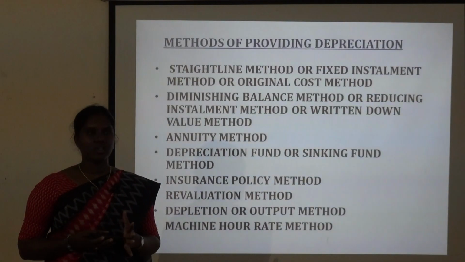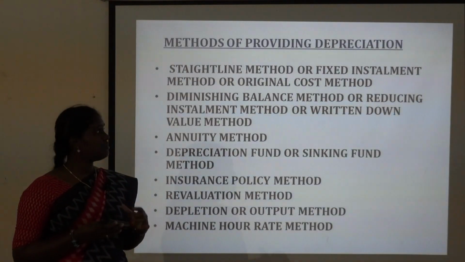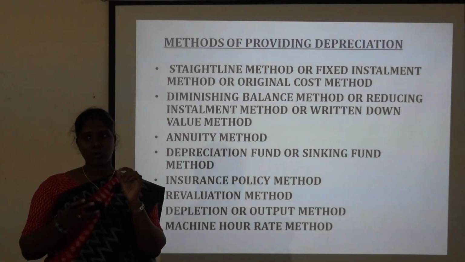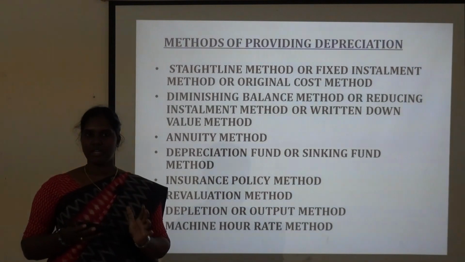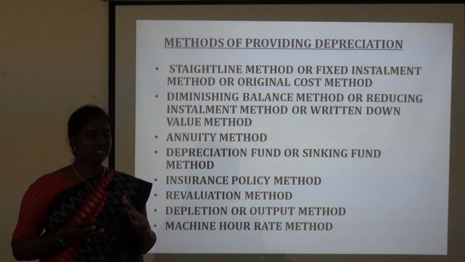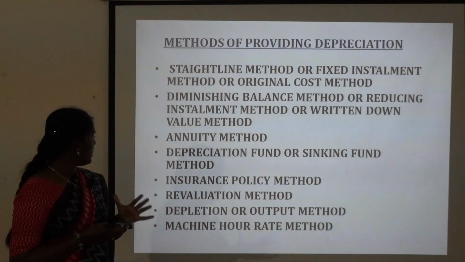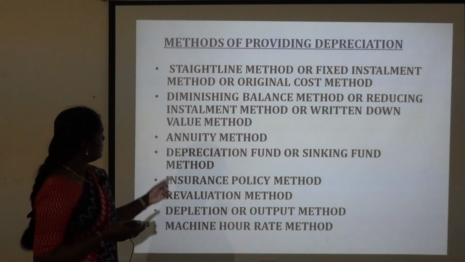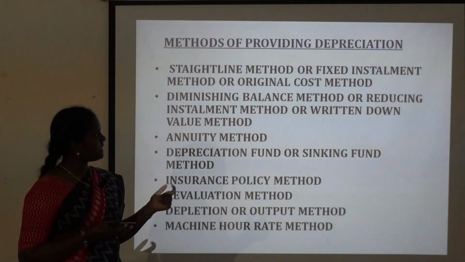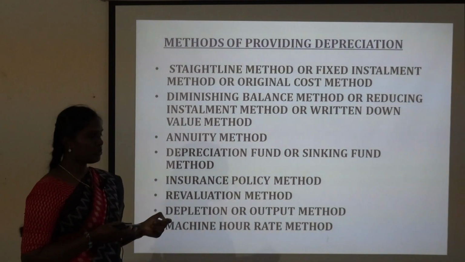Now we will move on to the next slide. The methods of providing depreciation, that is, the accounting treatments, or in what ways the depreciation amount is calculated for each and every asset, we will see one by one. In total we have 9 methods of providing depreciation. First is the straight line method, otherwise known as fixed installment method or original cost method.